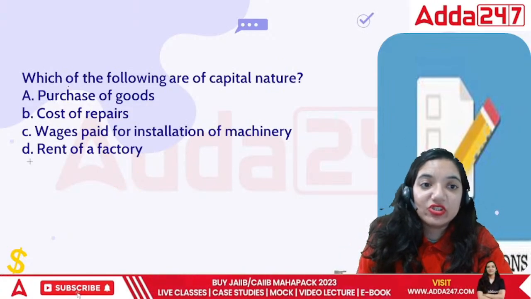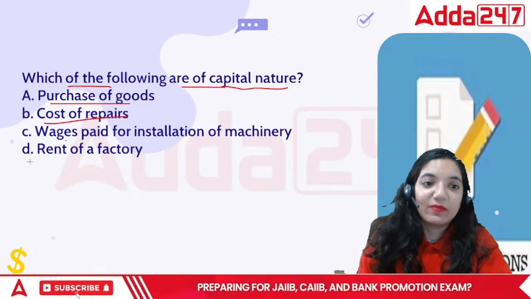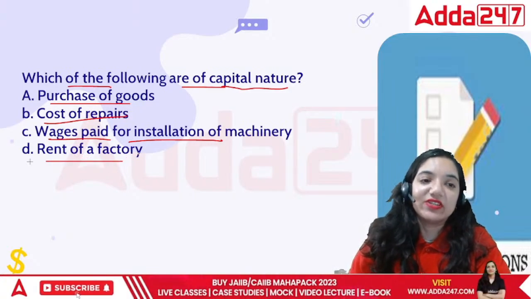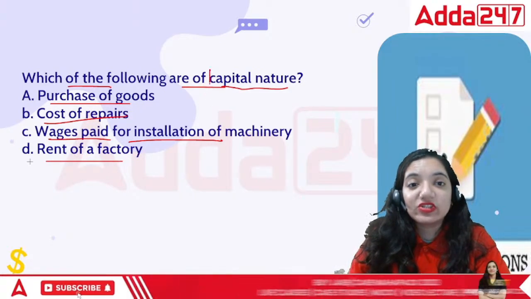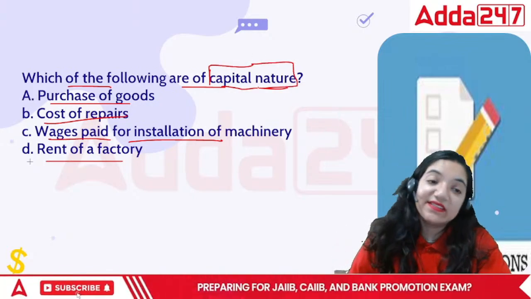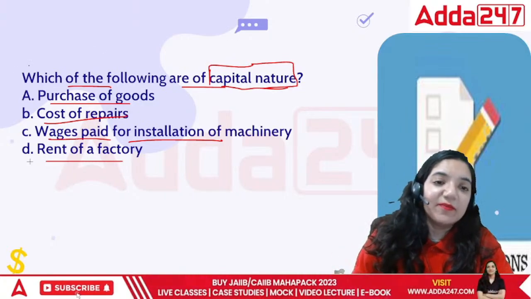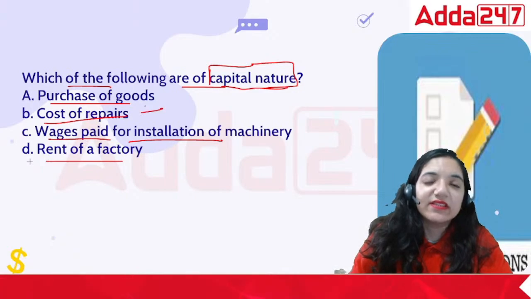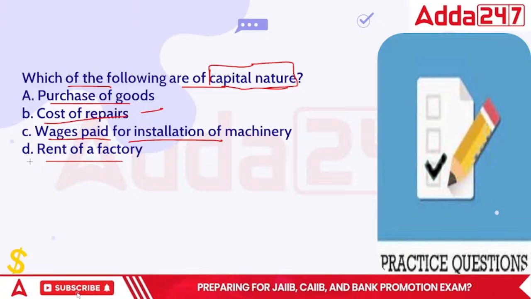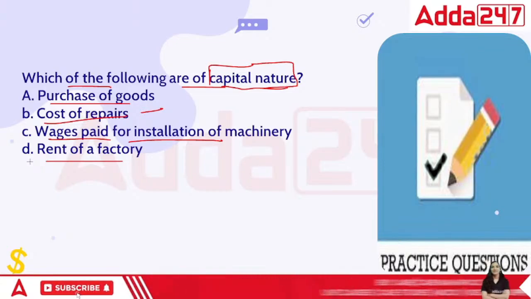Next point. Which of the following are of capital nature? Purchase of goods, cost of repair, wages paid for installation of machinery, or rent of the factory. Capital means that we are buying any asset or selling any asset. So purchase of goods is a day-to-day thing. Repair is something that will not increase the capacity of that business, isn't it?